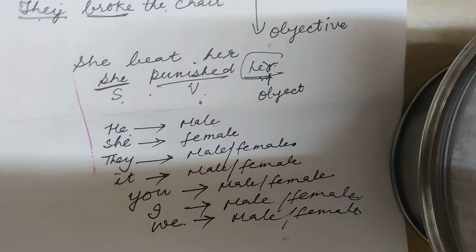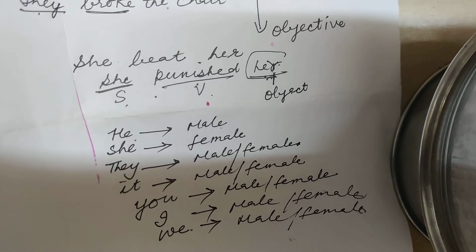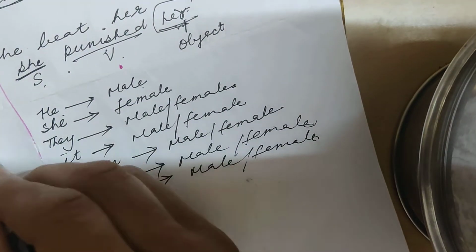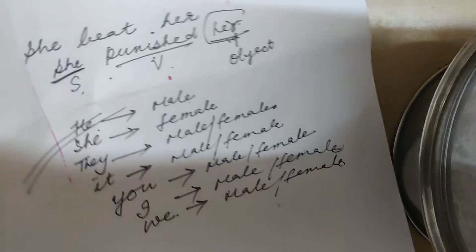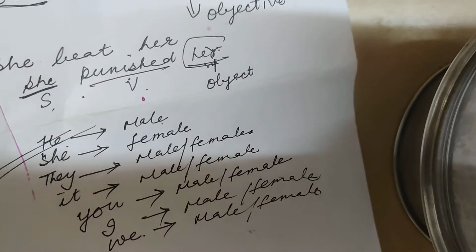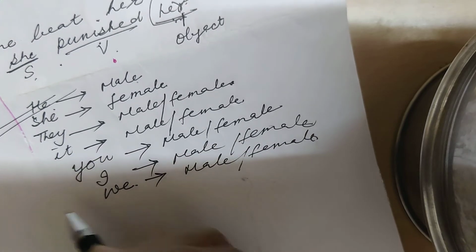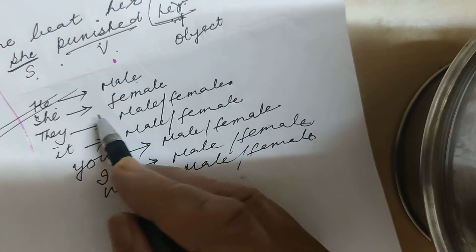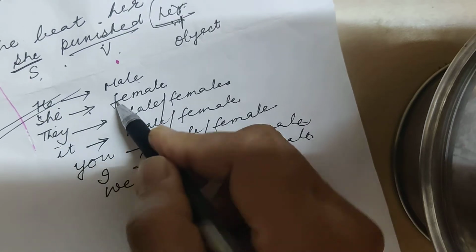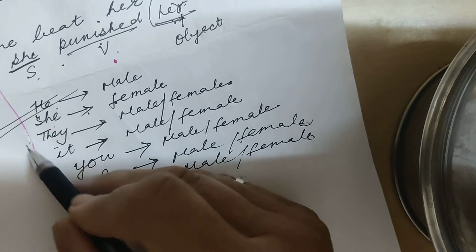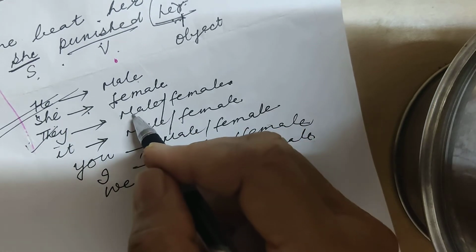Now children, if you see all these, we find this he. Whenever it is used, it is used as a male, and she is used as a female, and they is used for both the genders.